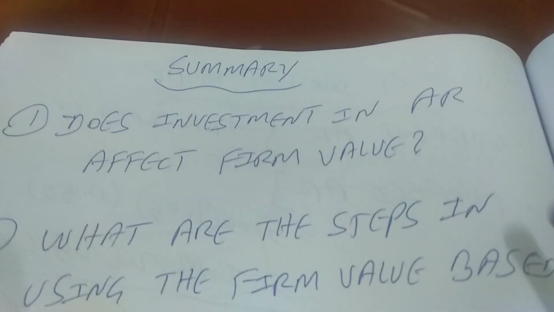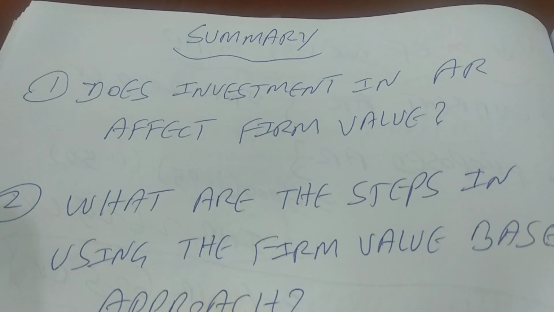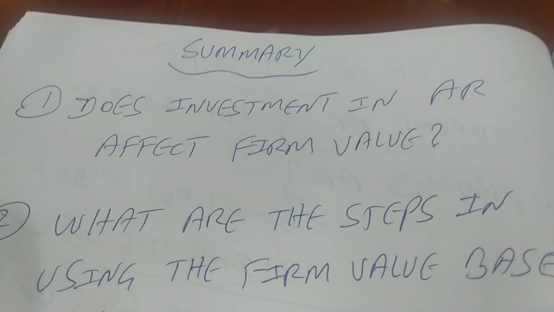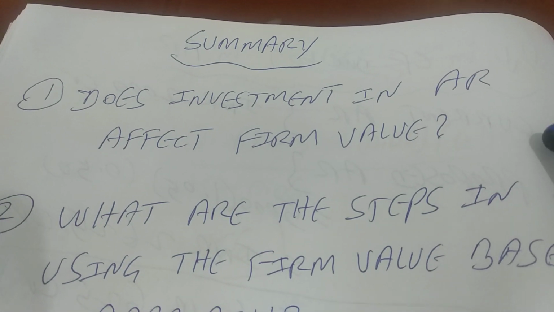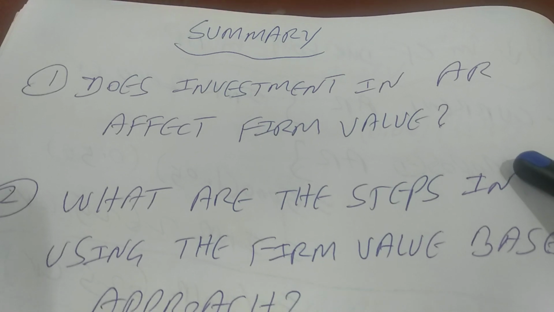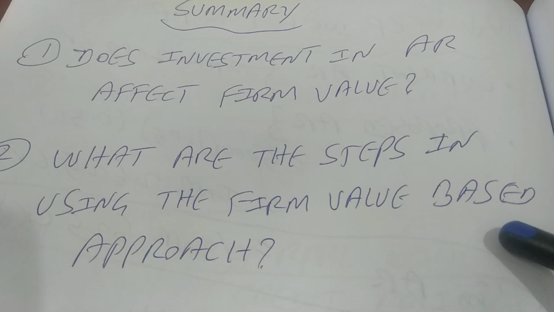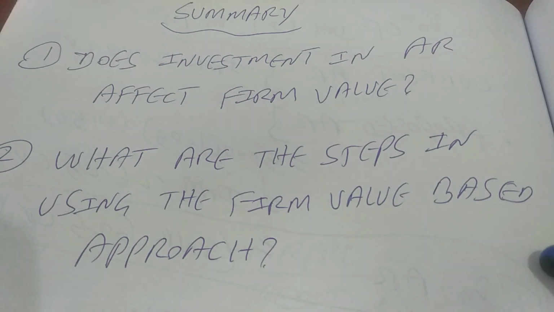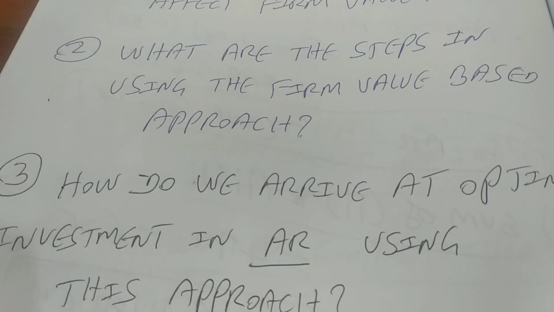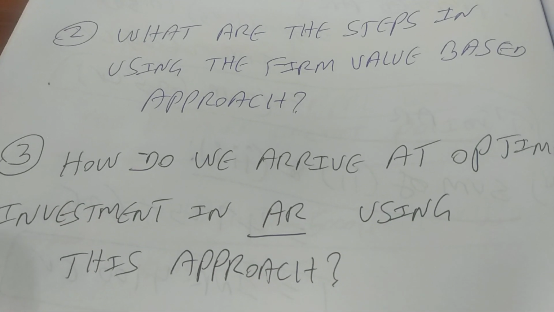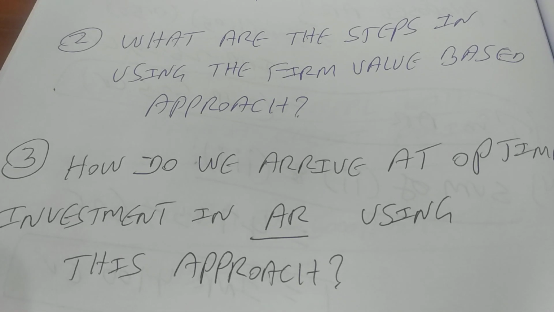So the summary is this, guys. There are only 3 questions which we are answering, right? Question number 1 is, does investment in accounts receivable affect firm value? Question number 2 is, what are the steps in using the firm value based approach? Question number 3 is, how do we arrive at the optimal investment in accounts receivable using this approach?